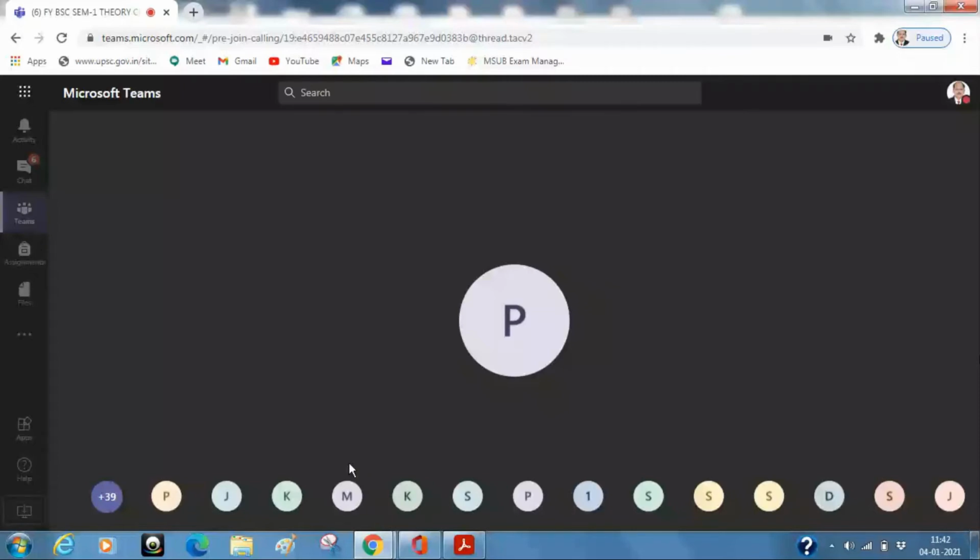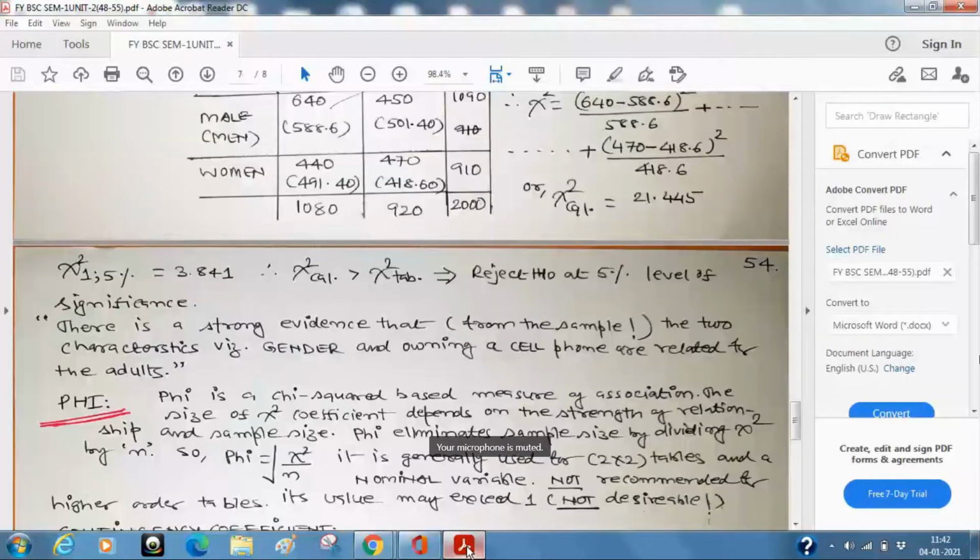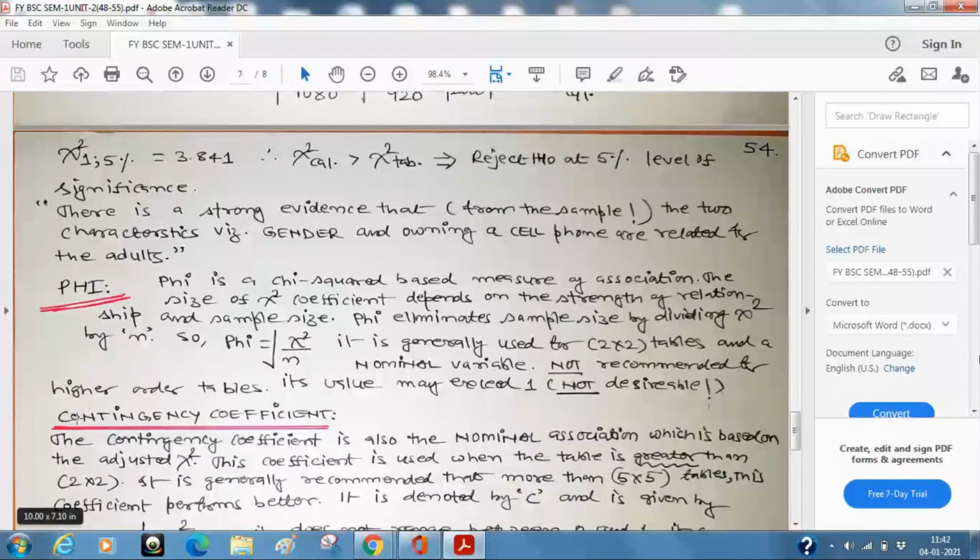Okay, so that is what I am telling, you cannot have a value exceeding 1. Not desirable is one thing, actually it is not possible. But mathematically, if you do it for more than a 2 by 2 table, it may exceed for some data. So how to handle that? Therefore, we define, or a new thing we propose, like contingency coefficient.